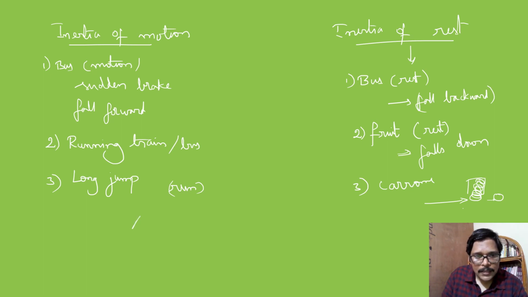When they see this line, this is the pit in which they are going to jump. When they rise in the air, because of inertia of motion, they continue to move in the air for some time and reach a distance where they are going to land in the pit. This is because of inertia of motion. They can easily make a long jump.